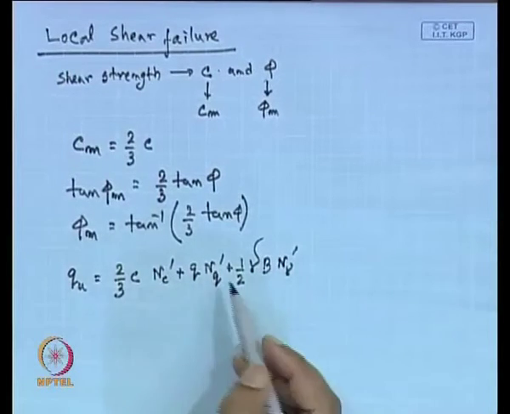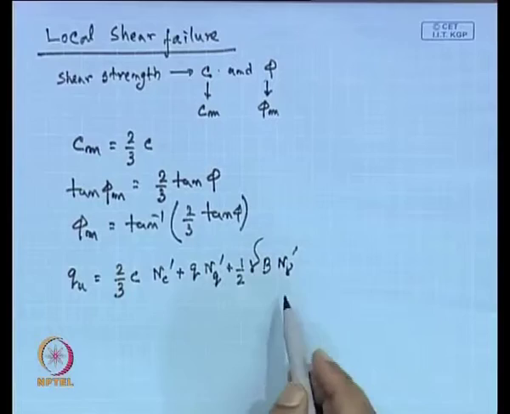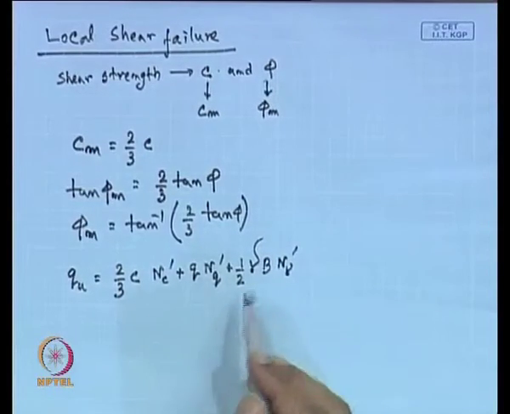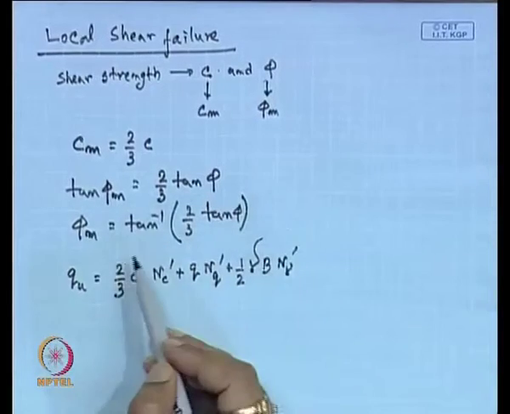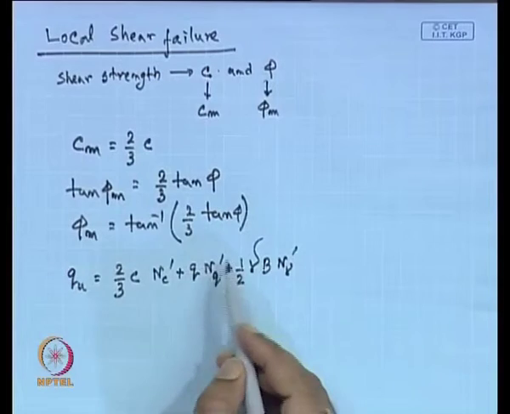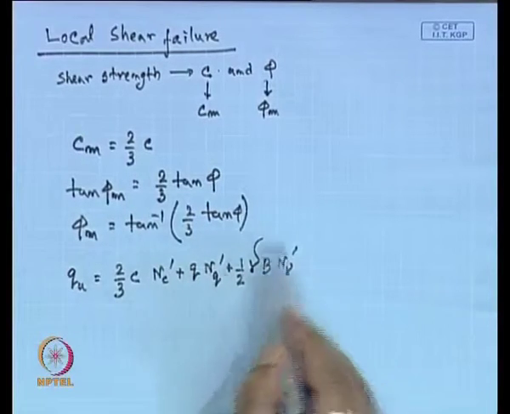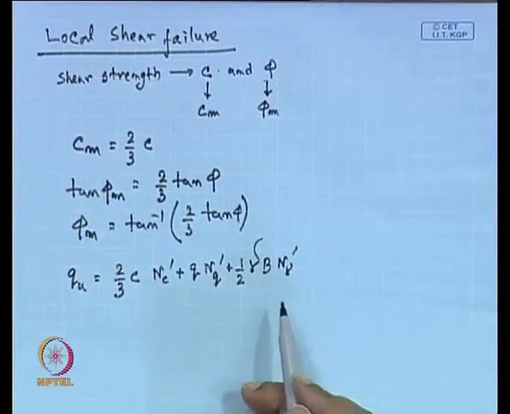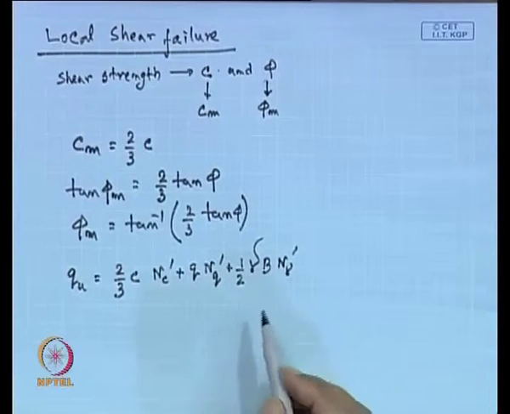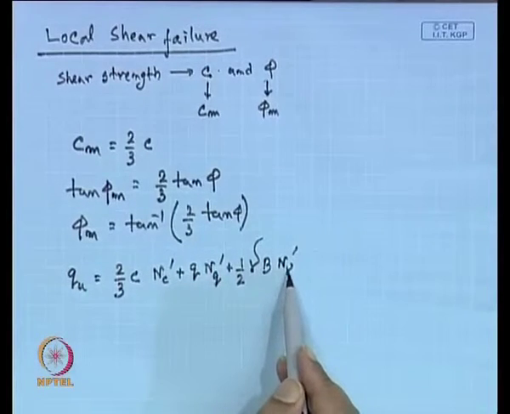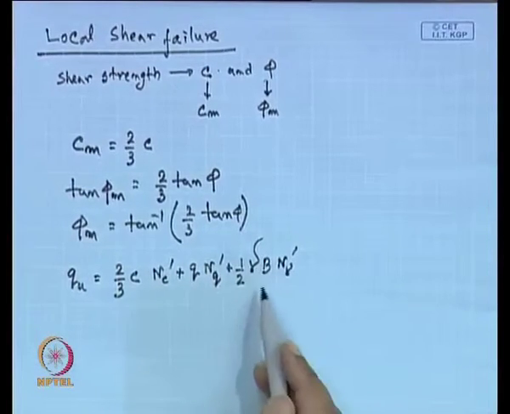N C dash, N Q dash, N gamma dash are determined using the same expressions, but we replace phi by phi m. Here also Terzaghi has given N C dash, N Q dash and N gamma dash values in tabular form.